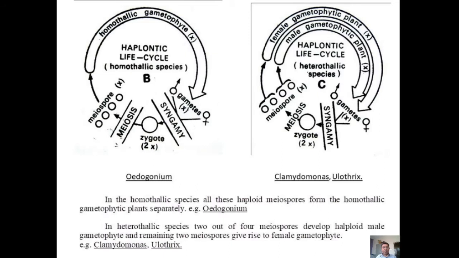In the haplontic life cycle, homothallic species and heterothallic species are present in some algae. In the homothallic species, all the haploid meiospores form homothallic gametophytic plants separately. An example of this homothallic species is Oedogonium. While in heterothallic species, 2 out of 4 meiospores develop haploid male gametophyte and the remaining 2 meiospores give rise to female gametophyte. Examples of heterothallic species are Chlamydomonas and Endothrix.